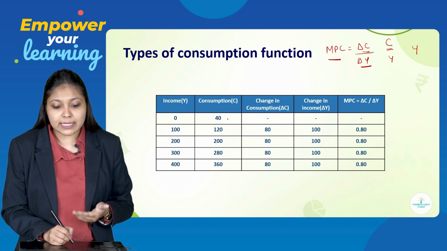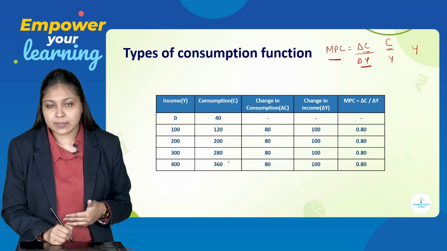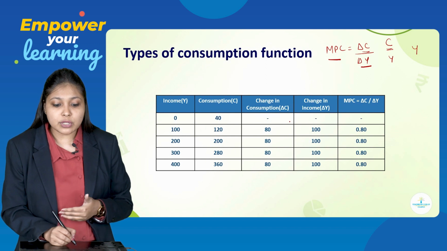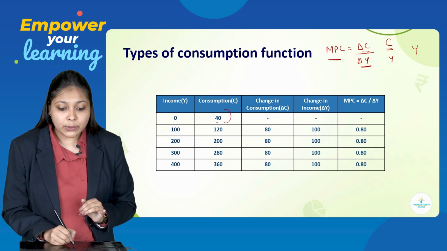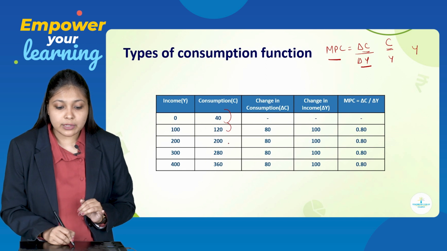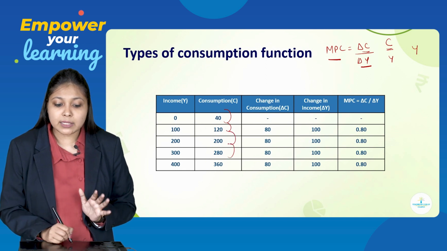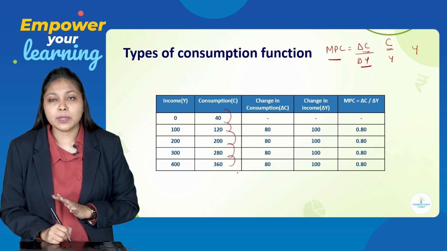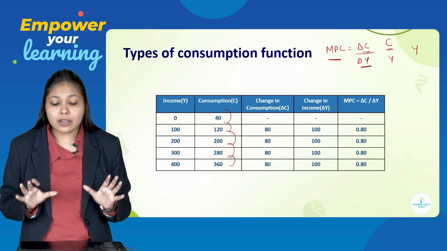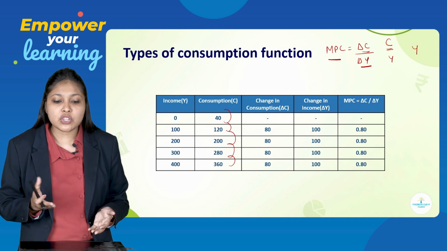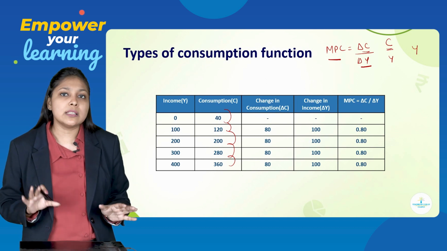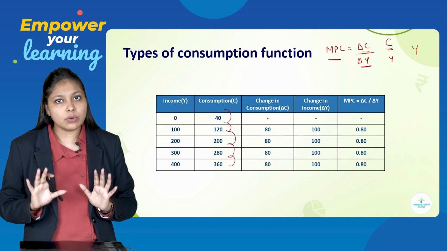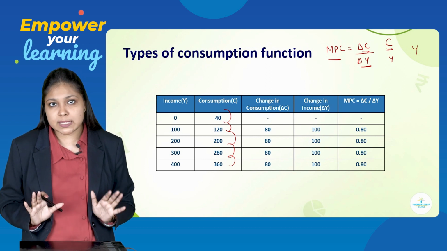Consumption is 40, 120, 200, 280, 360. Change in consumption for 40, we don't know, so we have kept it as indefinite. 120 minus 40 is 80. 200 minus 120 is 80. 280 minus 200 is 80. 360 minus 280 is again 80. See, here coincidentally you are getting change in consumption as equal. It is not necessary that every time change in consumption will be equal. So don't think that it should always be equal.